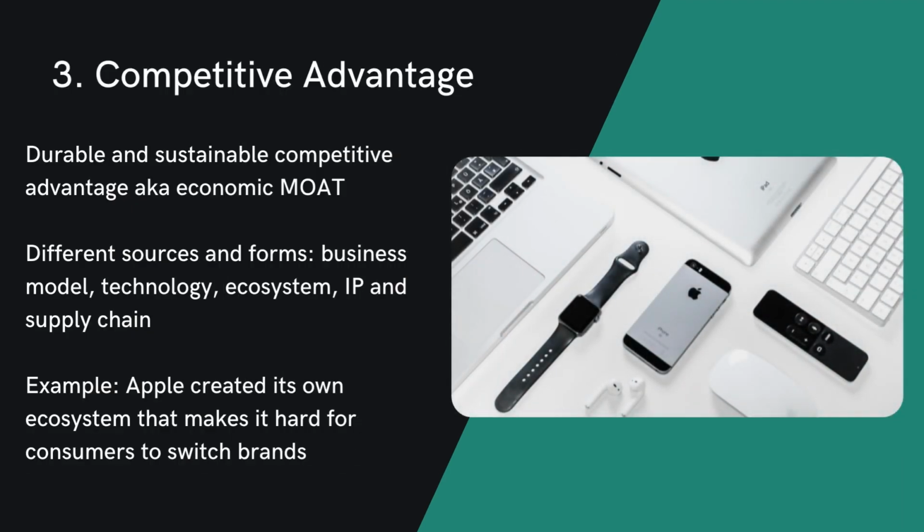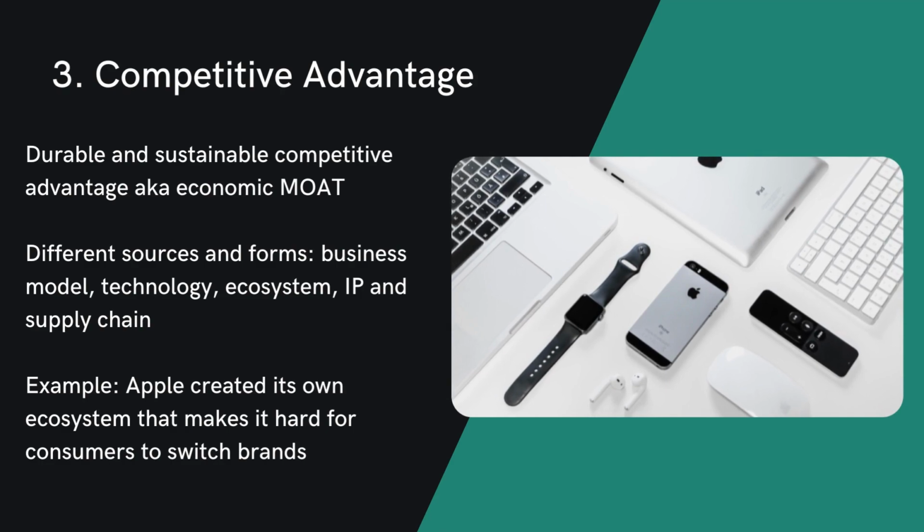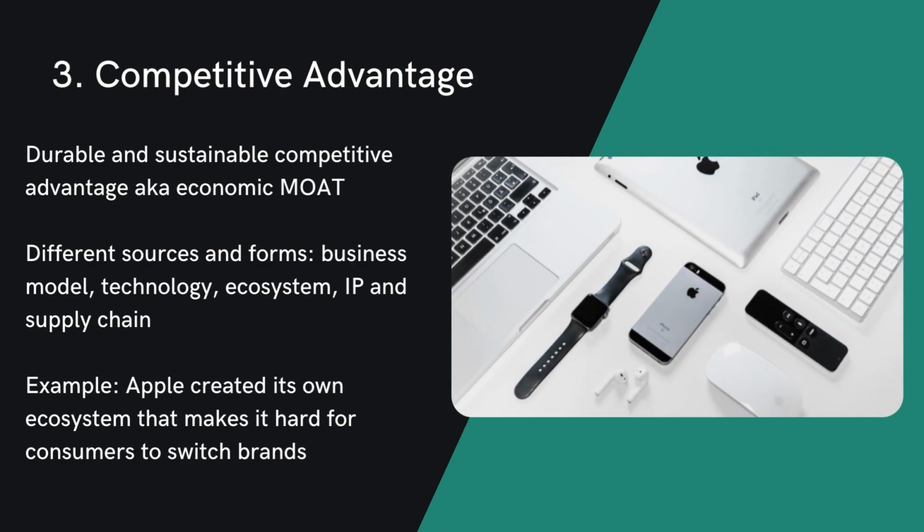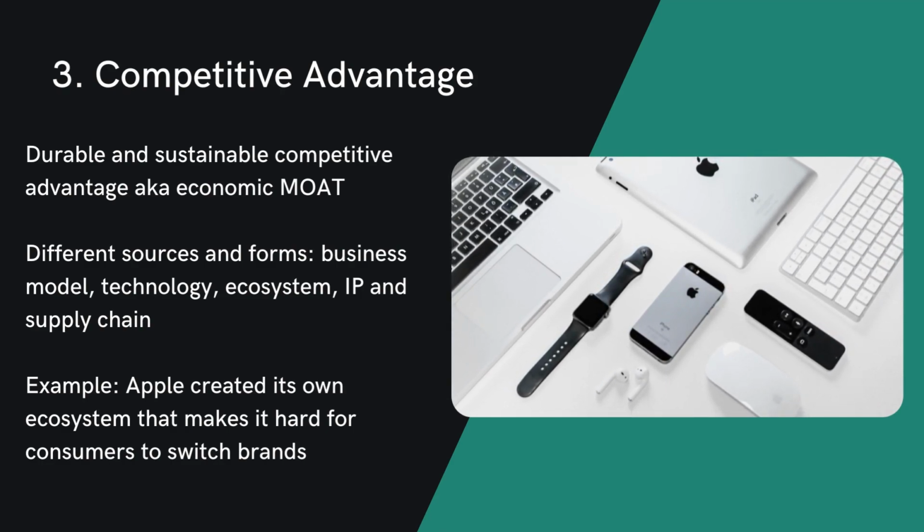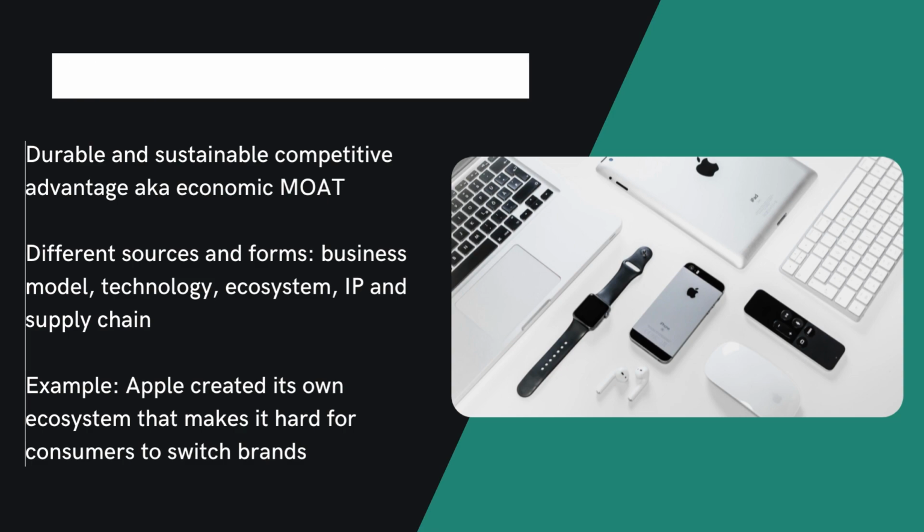Next, to sustain the growth and capture market share, the company must have durable and sustainable competitive advantage, aka economic moat. This can come from different sources and forms, for example, unique business model, unmatched technology, ecosystem with high switching costs, trusted brands, intellectual property, and supply chain. For example, Apple created its own ecosystem that makes it hard for consumers to switch brands.